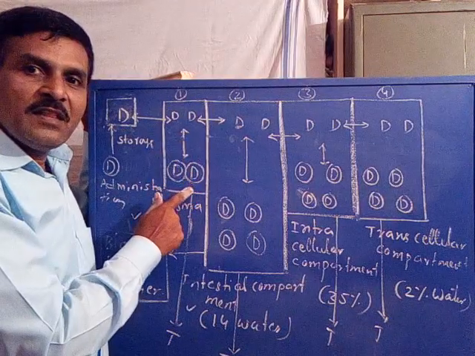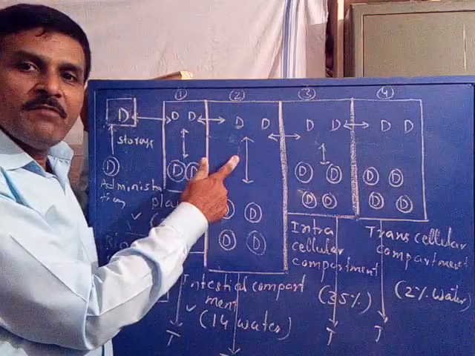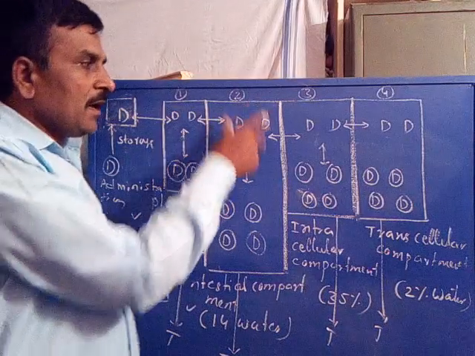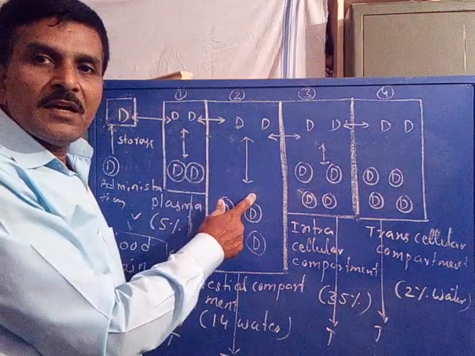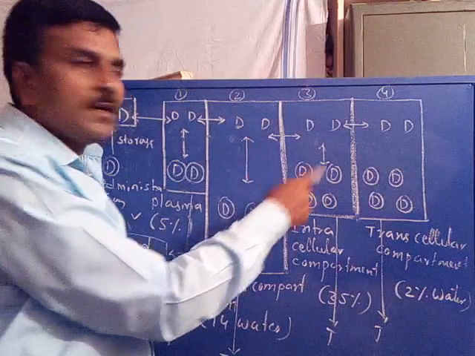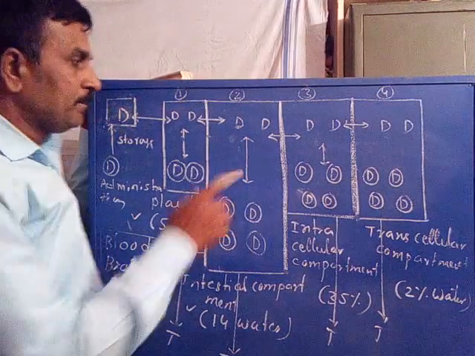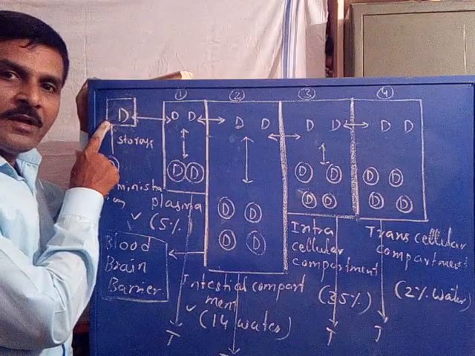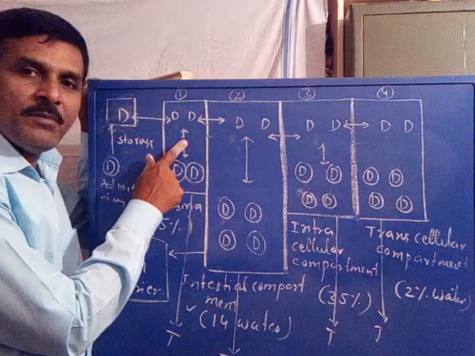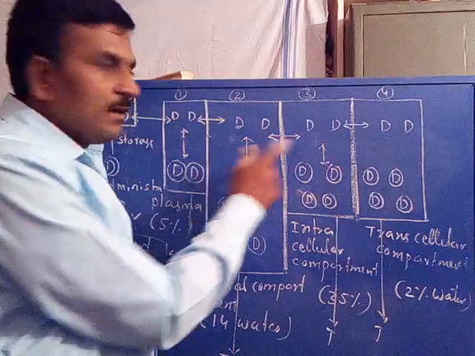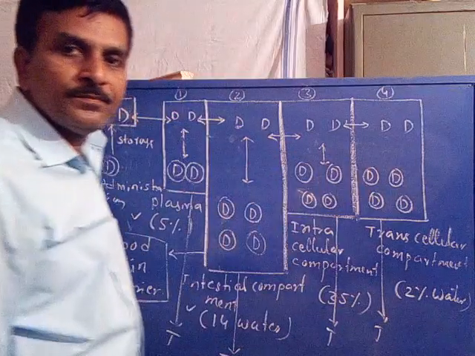The drug in the first compartment will be in equilibrium with the second compartment. The drug in the second compartment will be in equilibrium with the third, and also with the fourth compartment. You see, the drug in the storage depot will be in equilibrium with the first, the second, the third and the fourth.